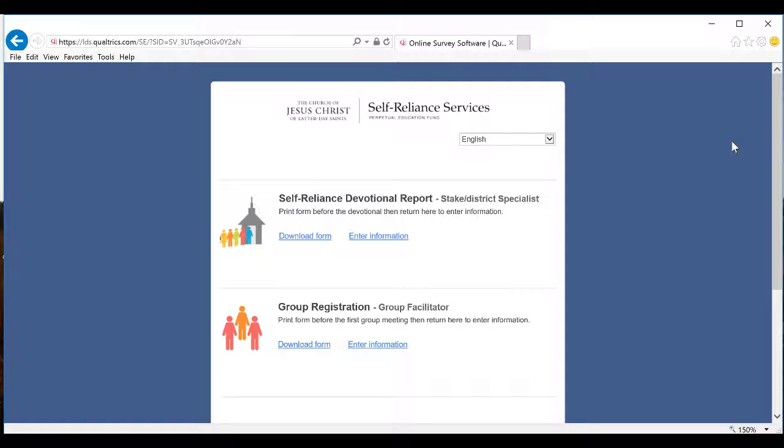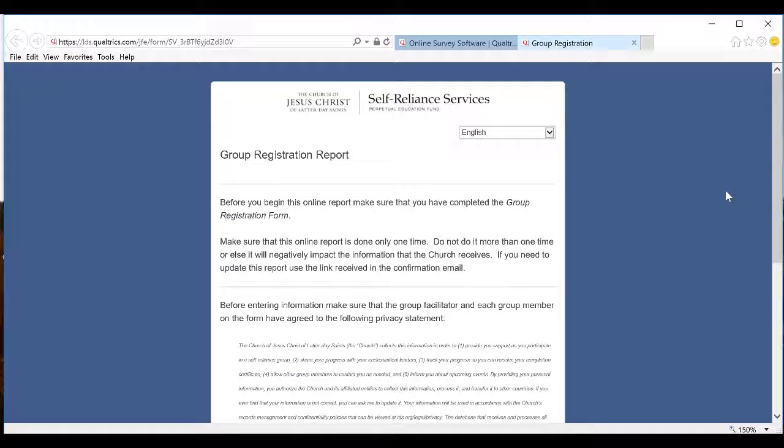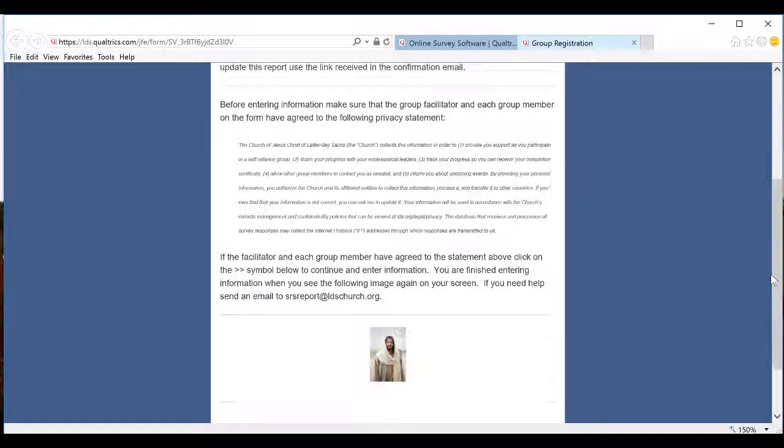To complete your group registration form, again, click on the link that was sent to you in the automated email, which will bring you to this page where you can select under group registration, enter information. The first page that you will come to is a privacy statement provided by the church. Prior to you entering in your participant information, it is expected that each participant has approved of this. This can be done by providing copies of the privacy statement that was given to you by your self-reliance specialist and providing that to each of your participants in their week 1 meeting. Proceeding forward past this suggests that each individual has approved of this privacy statement.